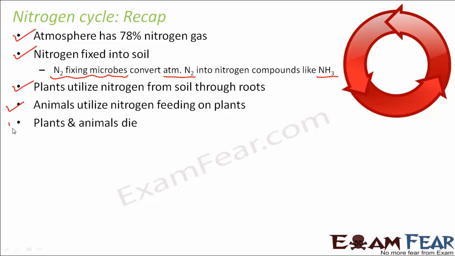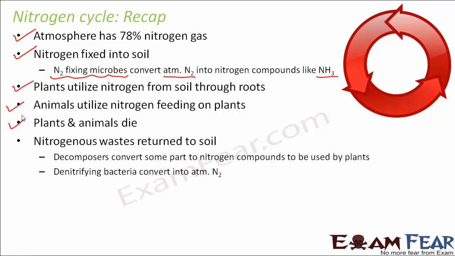Now when these plants and animals die, their dead bodies reach the soil. So therefore the dead bodies contain a lot of nitrogen. So nitrogenous wastes reach the soil. Now there are two types of organisms which will act on the nitrogenous waste. One is the decomposers, which will convert some part of this nitrogenous waste into nitrogen compounds, which will be further utilized by the plants from the soil. Whereas the other type of bacteria will be denitrifying bacteria, which will convert the nitrogenous wastes into atmospheric nitrogen and send it back to the atmosphere. So roughly this is how the nitrogen cycle takes place.